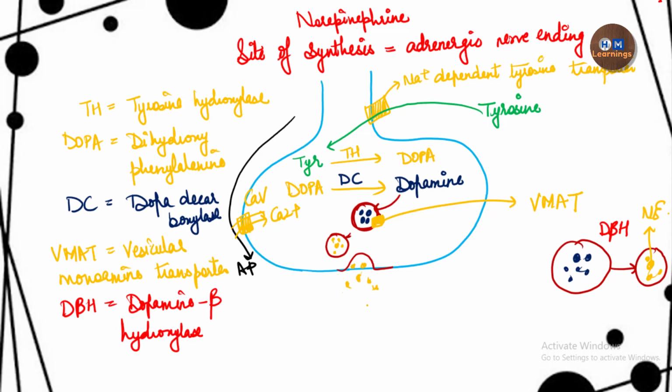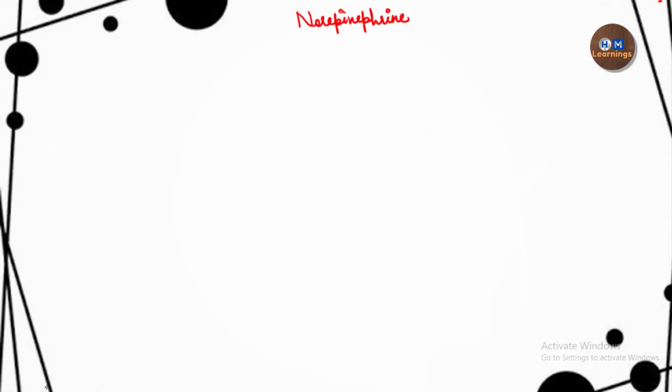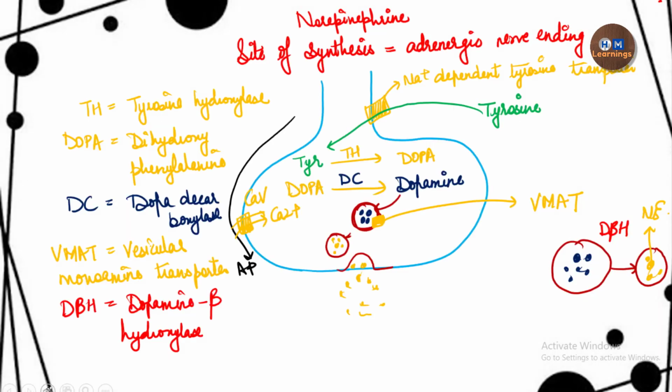The norepinephrine is in the synapse, so it will bind to the receptor present on the postsynaptic membrane. This is a postsynaptic membrane. There will be a receptor here. This is a receptor, and to this receptor the norepinephrine will bind. So synthesis we have completed, release we have completed.